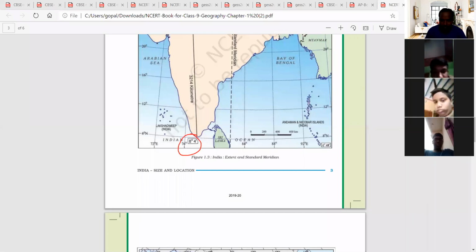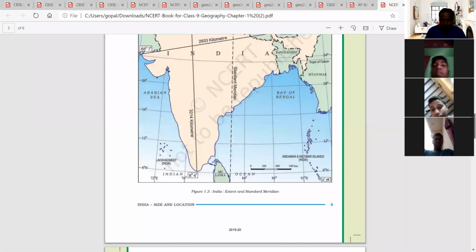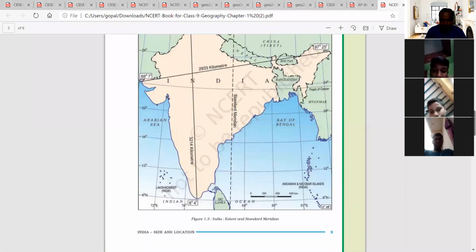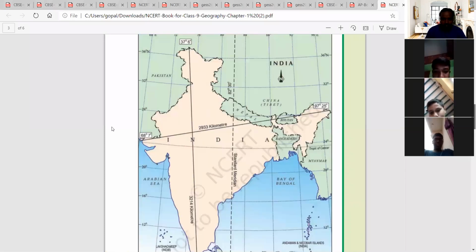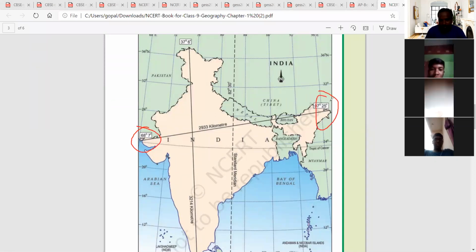Here on the east side, 68 degrees 7 minutes east longitude. Next, on the other side, the eastern side is 97 degrees 25 minutes east longitude. So remember these latitudes.